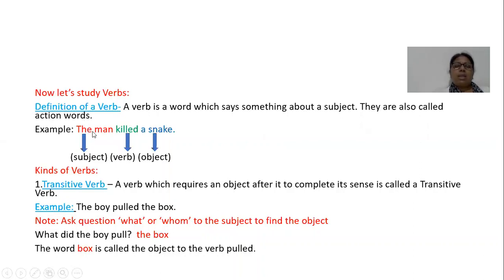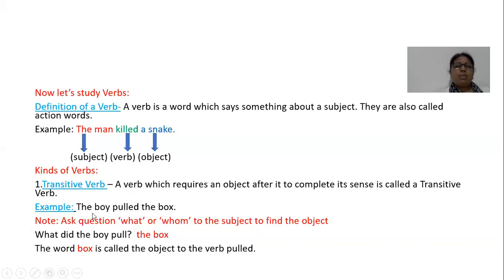Example, the man killed a snake. The man is subject, killed is verb, and a snake is object. Subject is the doer of the action and object is the receiver of the action. Kinds of verbs. Transitive verb. A verb which requires an object after it to complete its sense is called a transitive verb.